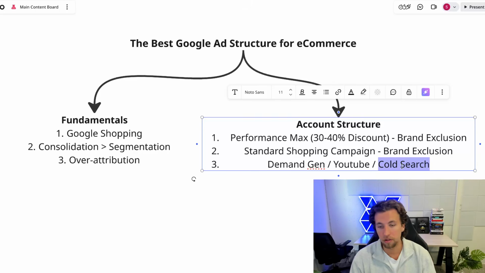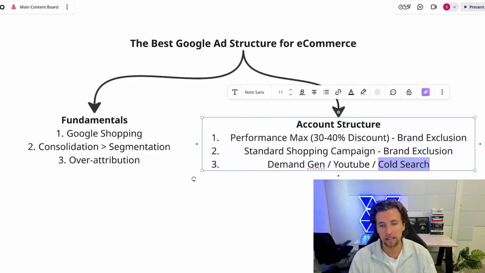Now, it's still an opportunity as an additional channel, but it's just worth noting that I have very rarely ever seen cold search do unbelievably well for most e-commerce brands at scale. Now, yes, I've seen tons of ad accounts. In fact, we have tons of ad accounts under management that are spending $100 a day on cold search and are very profitable. But when you really try to crank cold search up to spending thousands, tens of thousands a day on an e-commerce brand, they just don't scale that well.